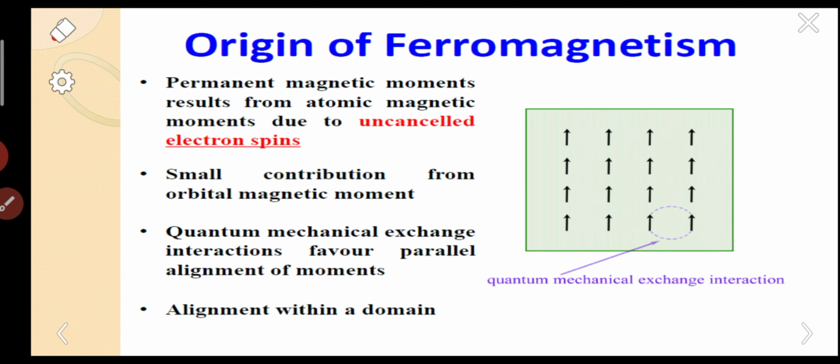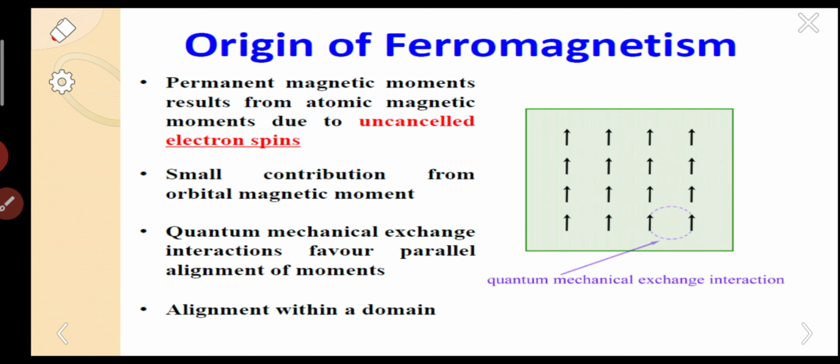The next point was a small contribution from orbital magnetic moment. Already we have some idea about the origin of magnetic moment. The next point was that quantum mechanical exchange interaction favors parallel alignment of moments. In the first slide I gave some images, whenever you search for ferromagnetism, you can find images like this, where all the dipoles are aligned in the same direction and parallel.